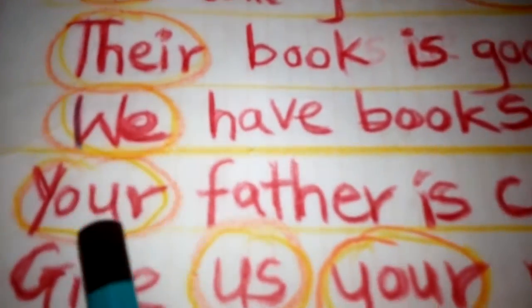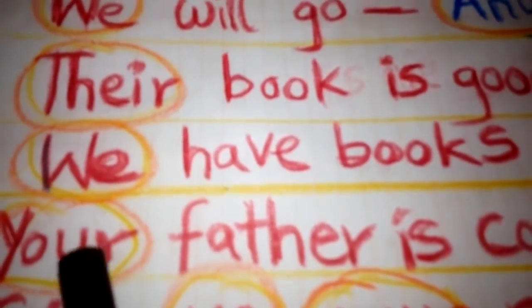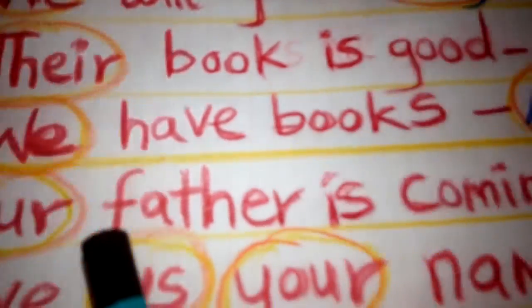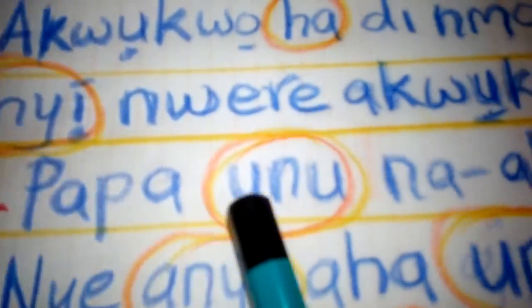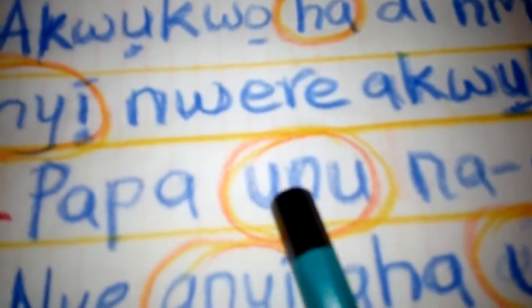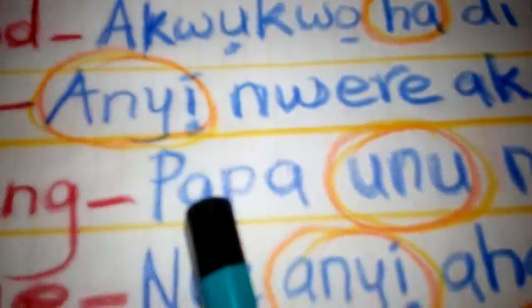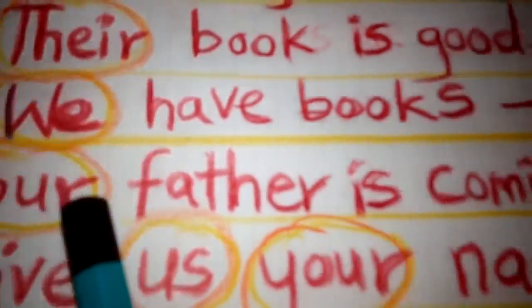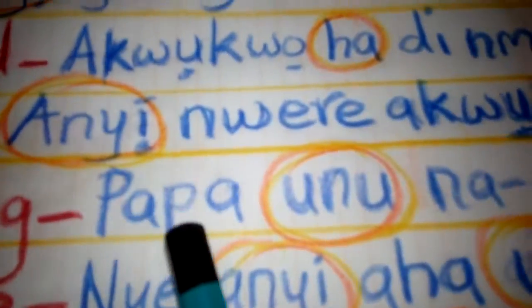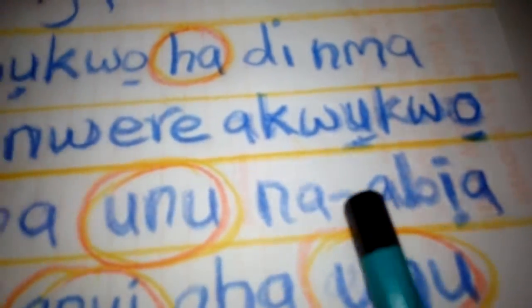Your as a plural, because we have your as a singular, but this is your as a plural. Unu. Your is unu in Igbo language, plural pronoun. Your father is coming. Papa unu na-abịa.